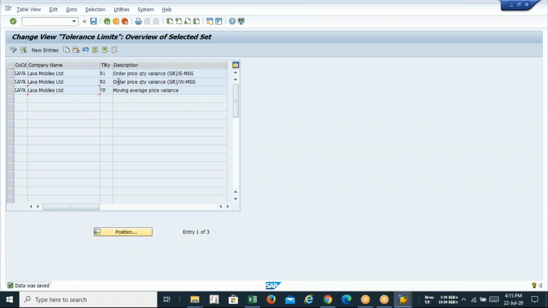Jayashri, Moni, if you have any doubt, you can ask regarding steps, regarding selection, anything. Satya, understood? I think you guys are also noting that B1, B2, VP.